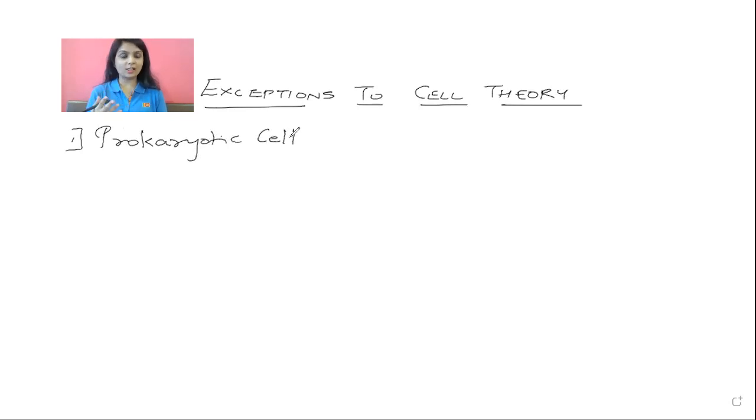I hope you know why it is called a prokaryotic cell. Pro means primitive, first, and karyon means what? Nucleus, right? So the prokaryotic cell, for example the organisms which are omnipresent, everywhere, which is the most primitive organism, that is bacteria, in which the nucleus is not well defined. So there was no mention about the prokaryotic cells in which the nucleus is not well defined. So that is an exception to cell theory.